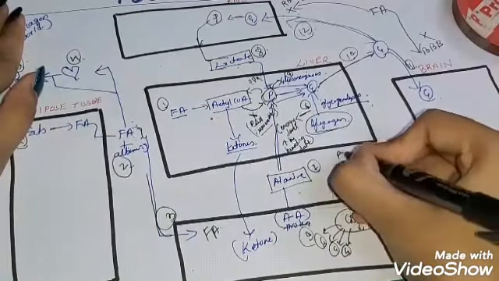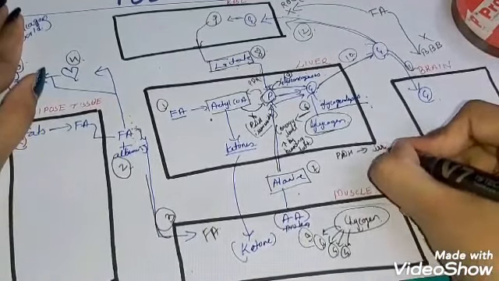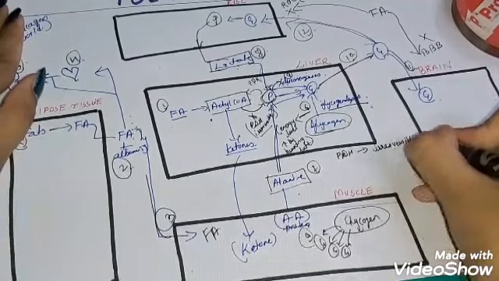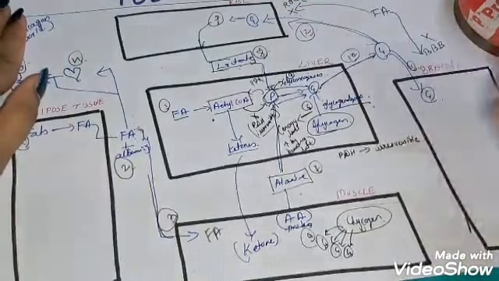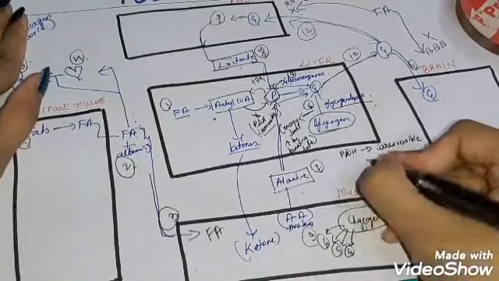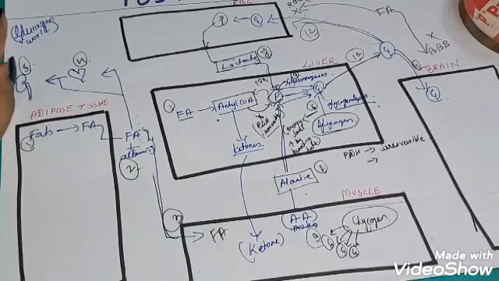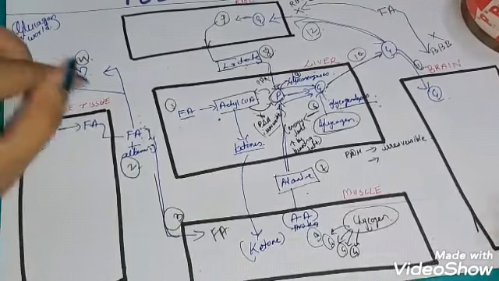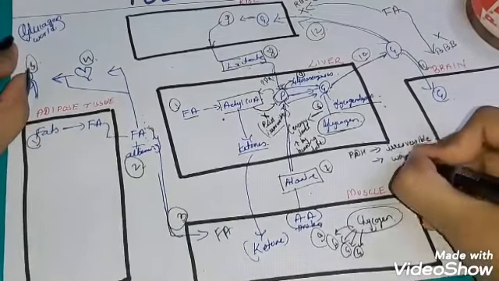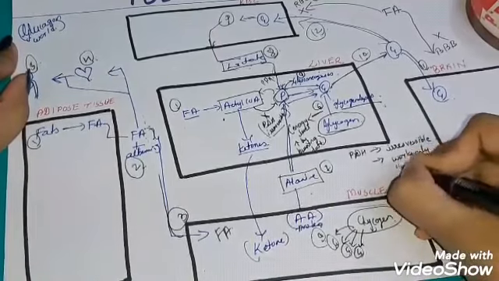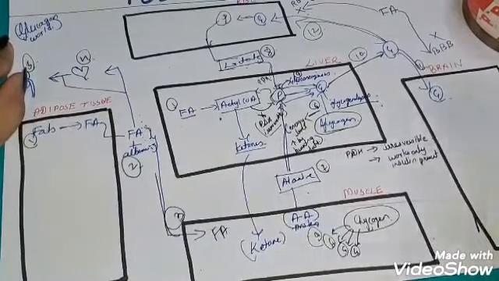Write it here. You should remember two things about PDH. First, it is irreversible; we have seen that it cannot form pyruvate back because the pyruvate dehydrogenase enzyme is irreversible. And the second thing you should notice is that it works only when insulin is present, and this is our glucagon world, so it does not work in this glucagon state. So it works only when insulin is present. Okay, you should remember this thing, it is very important.